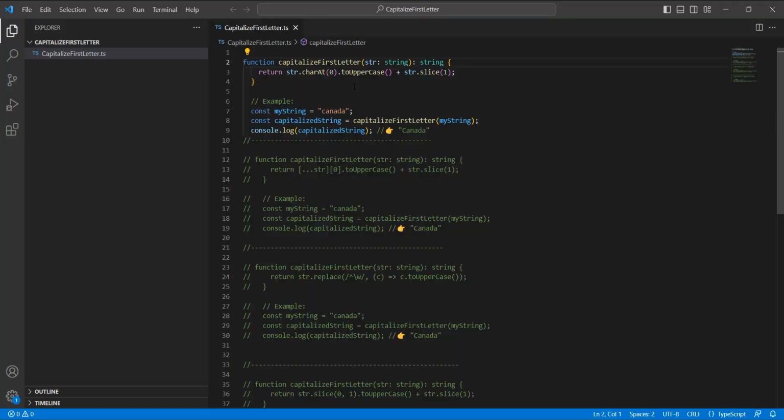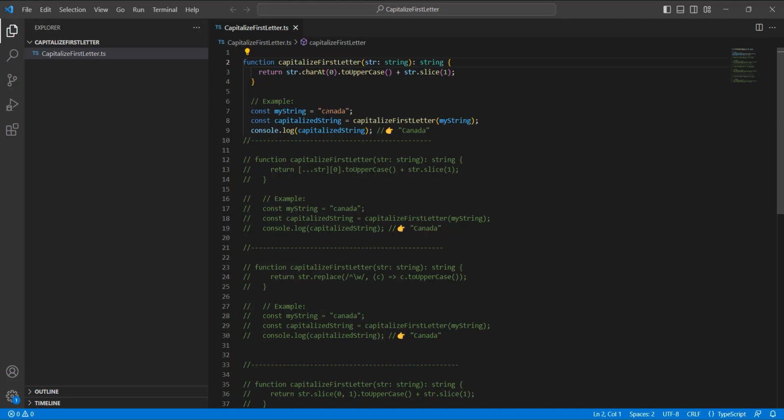So here is my code. You can see first I have defined the function capitalizeFirstLetter, and I have given the parameter str, which is of type string. The str.charAt(0) will return the first character, and toUpperCase will capitalize that first character, and then we will merge that first character with the rest of the characters of the string.